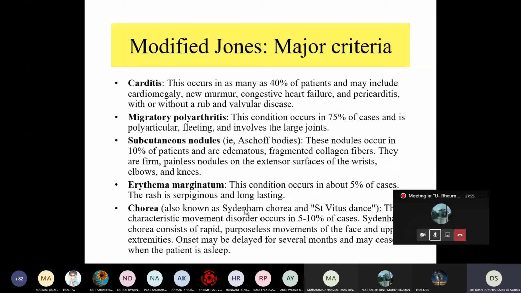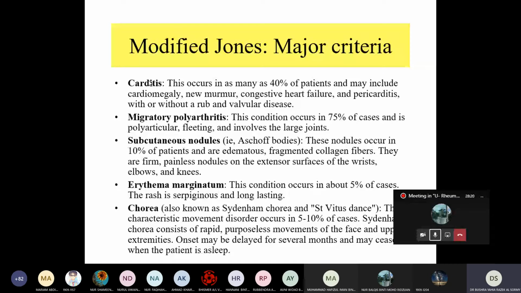Erythema marginatum also, this condition occurs in 5% of cases. The rash is serpiginous and long-standing, but it resolves without any deformity, the erythema, and also the subcutaneous nodule, and also the migratory polyarthritis.